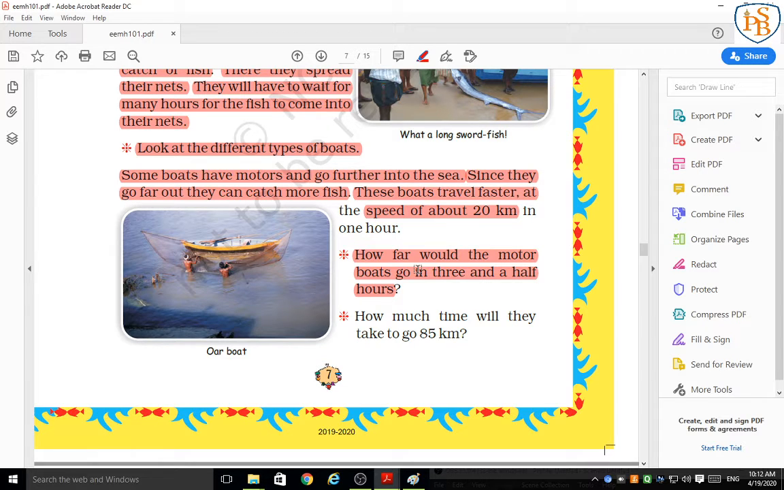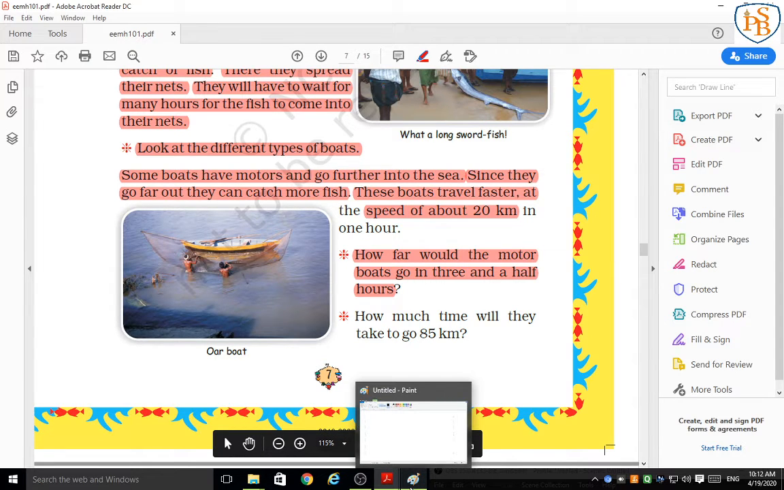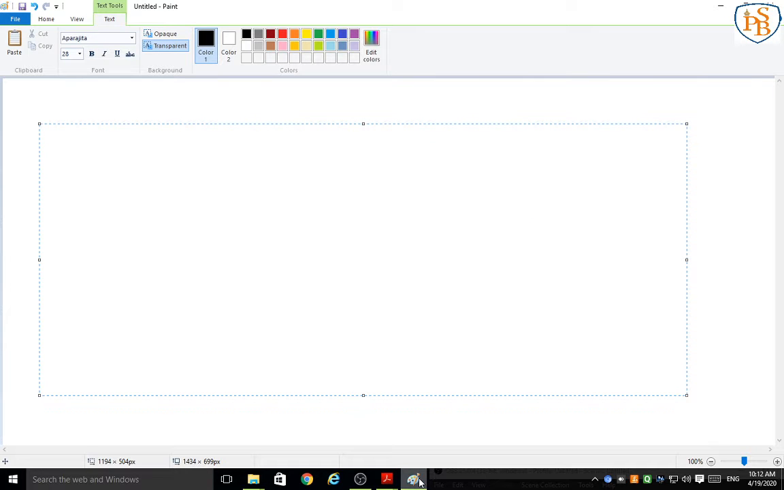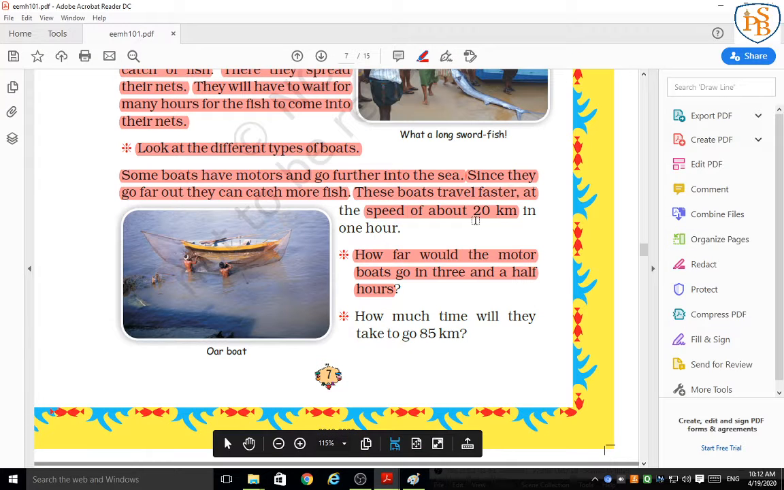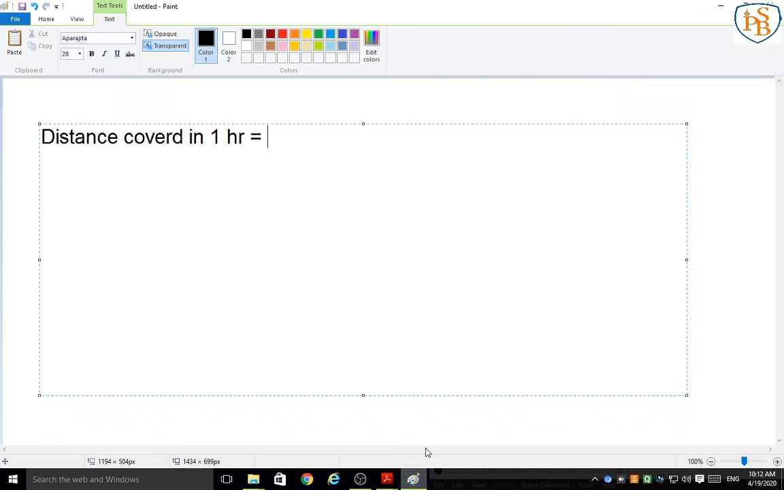So students, can you solve? Yes, you also try with me. I will also give the solution. Okay, how to solve? First, what are they giving? They are giving the distance covered in 1 hour. Okay, how much distance does this motorboat cover within 1 hour? Correct, 20 km. So we will mention here 20 kilometer. This is already given.